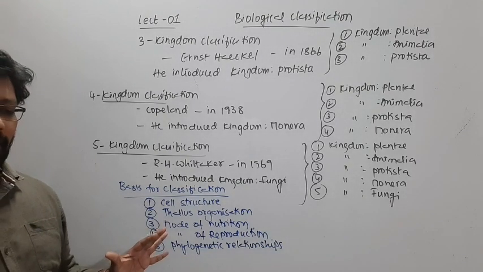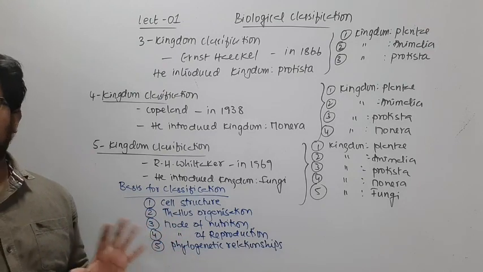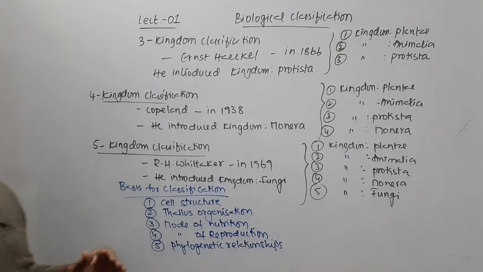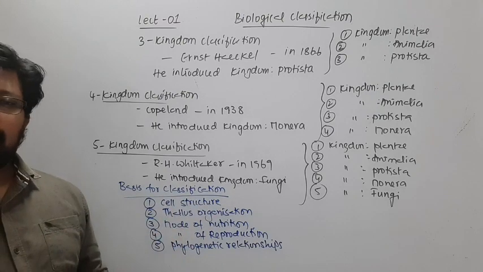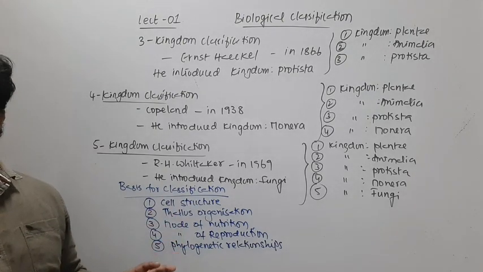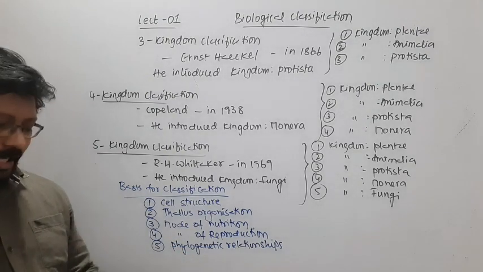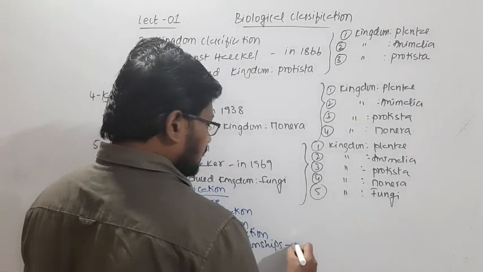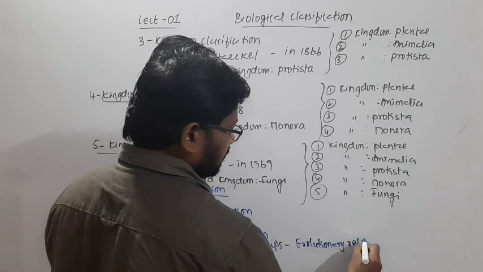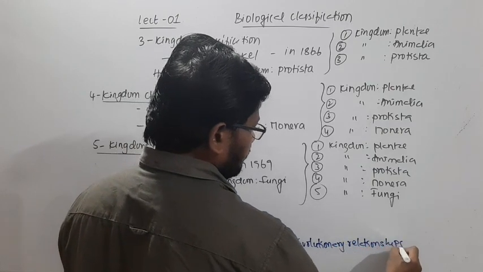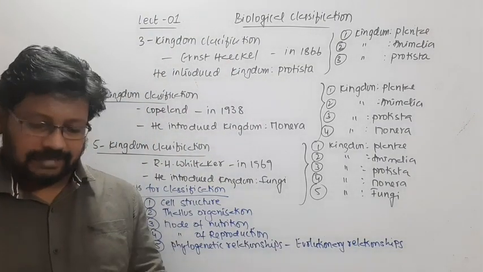So all living organisms on the planet are linked to one another, right? So here there is no species that has developed by its own separately, not at all. They all have relationships with one another. So that's the phylogenetic relationship, which means evolutionary relationships.